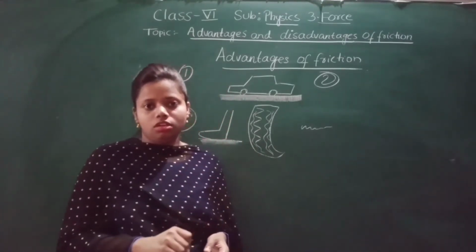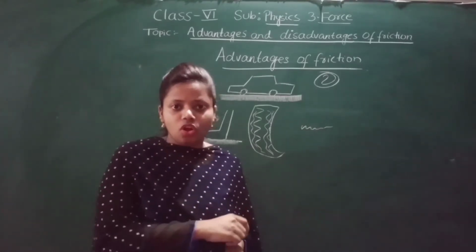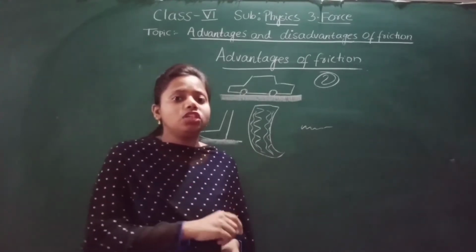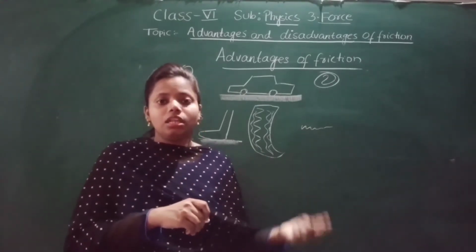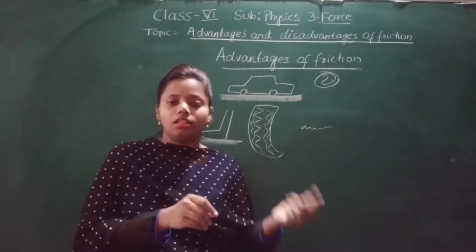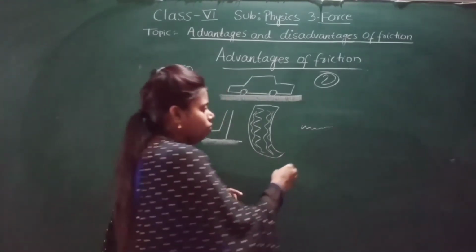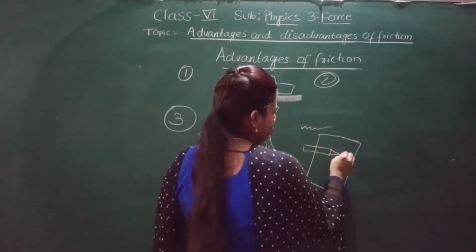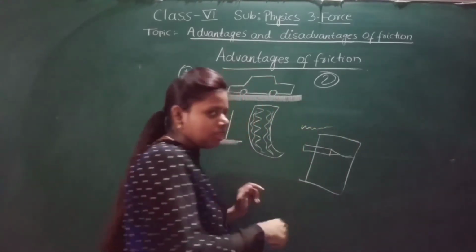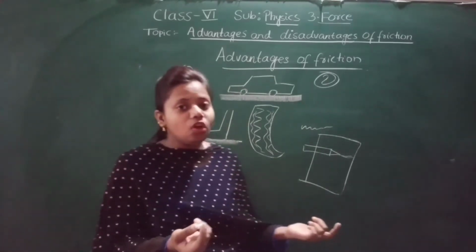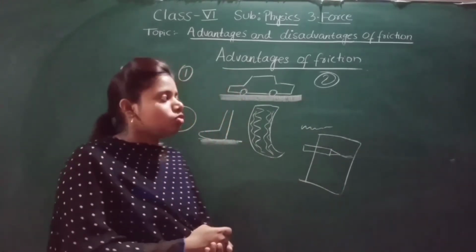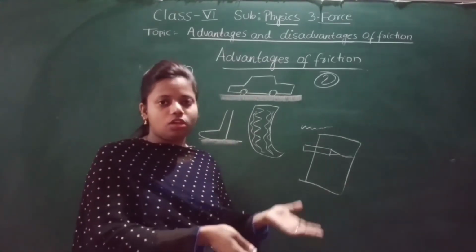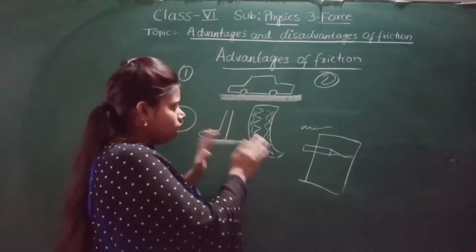Because of friction. We are able to write, we are able to draw, we can do anything with the pen and the pencil on the paper. Why? Because of friction between the pencil, the pen, whatever we are using, and the paper. When we write, there is friction between the nib of the pen or pencil and the paper. That is why we are able to write. If friction were not there, we would not be able to write. So there are many advantages, and I have taught you these 4 advantages.